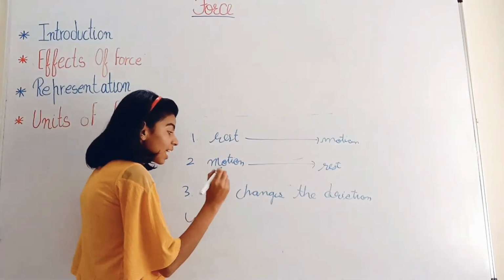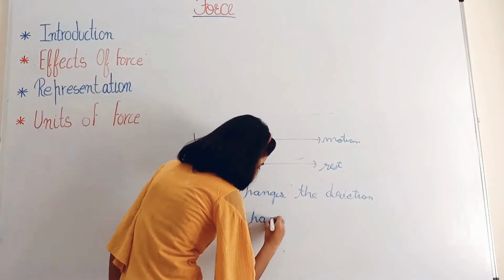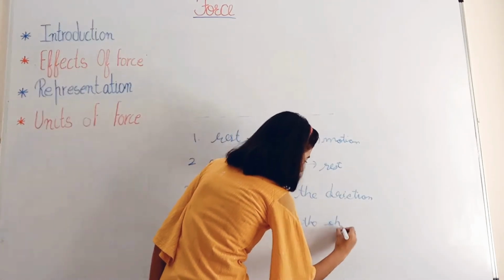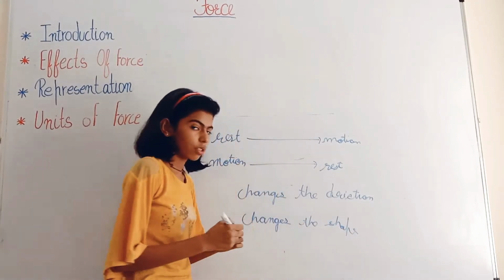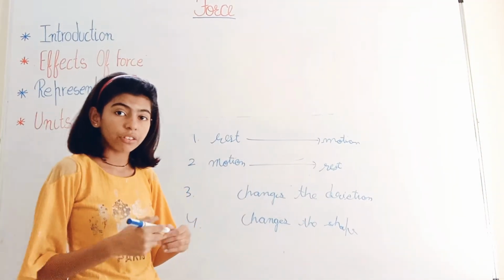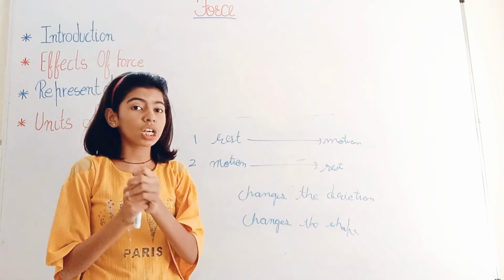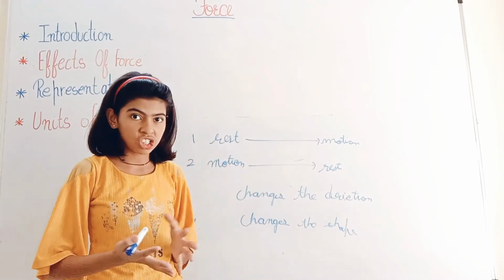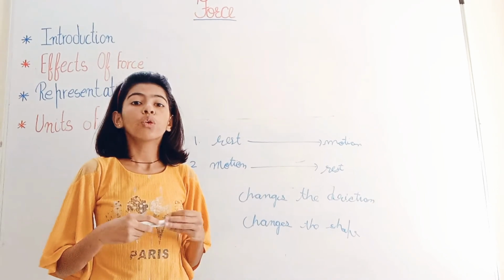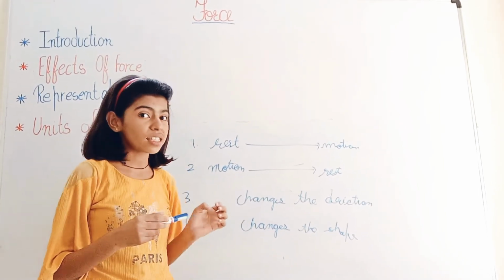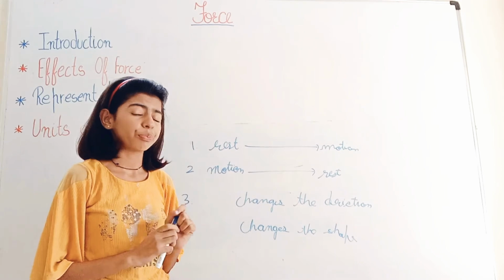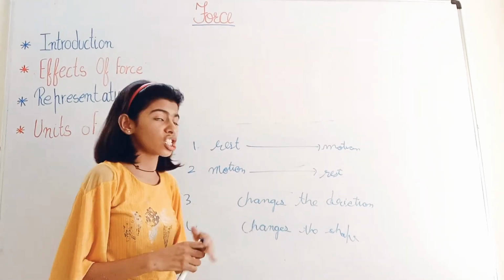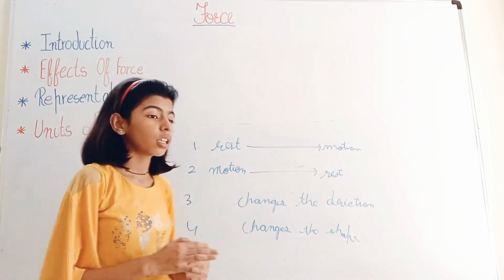The fourth is that force changes the shape of an object. If you pull the spring hanging on the wall, it will change shape. There is a soft object, if you apply some force, it will change the shape of the object. It is not necessary that force always changes the shape of an object.